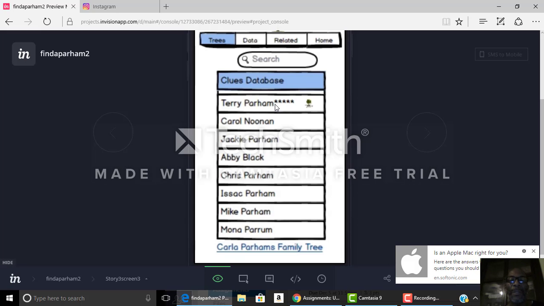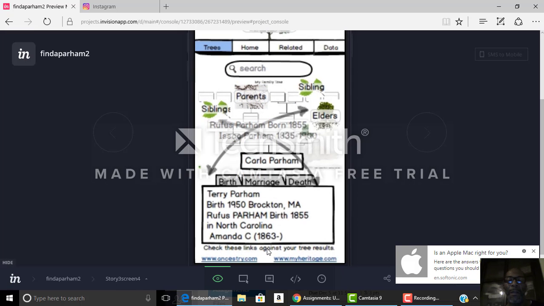Terry Parham was born in Brockton, Mass. So we go down here to her tree and click on the link. Then this is Terry Parham's information here. This way we've got the fields for parents, siblings, and elders. So you take from the file and you put it in for a sibling. You take from the file and you put it in for a parent. You take from the file and you put it in for elders. Okay, so this is her building his tree. So she's helping him build his tree.